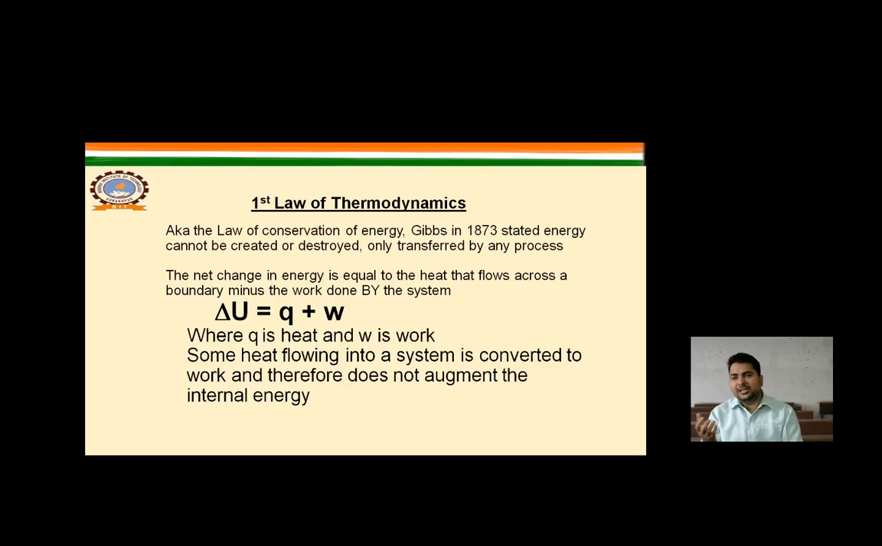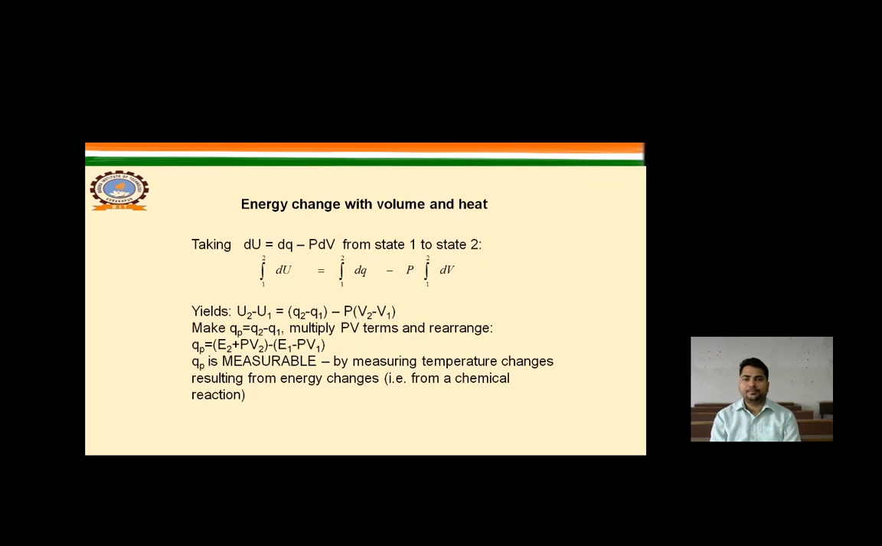The net change in energy is equal to the heat that flows across a boundary minus the work done by the system, where Q is the heat and W is the work. So according to the first law of thermodynamics, del U is equal to del Q plus del W. Some heat flowing into a system is converted to work and therefore does not augment the internal energy. Energy change with volume and heat, taking dU is equal to dQ minus p dV.